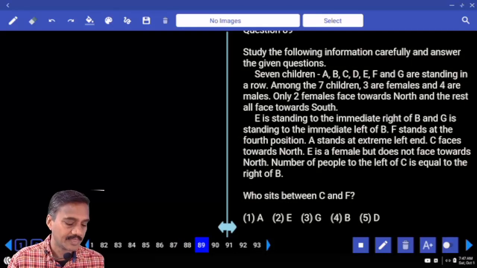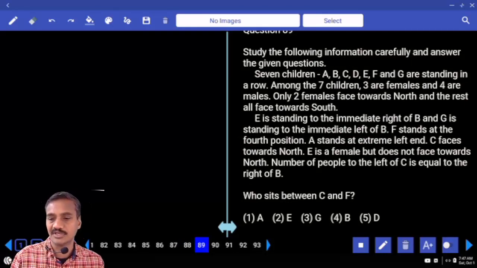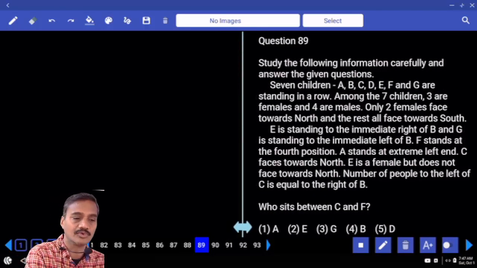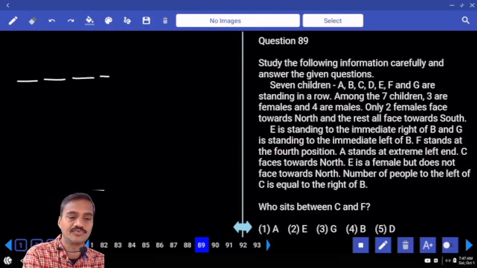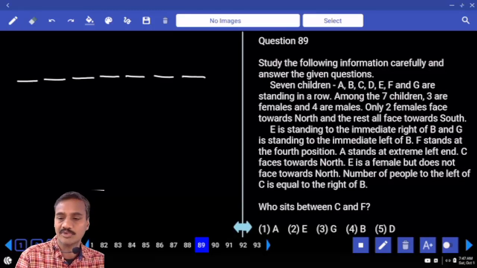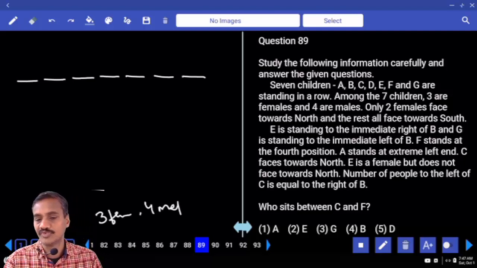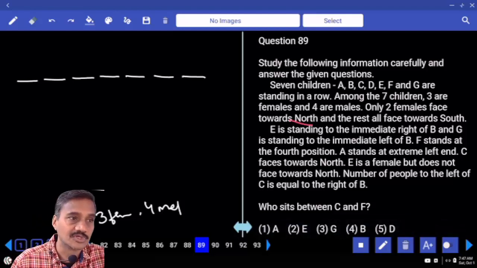Then 89, now here there are 7 children A, B, C, D, E, F and G standing in a row. 1, 2, 3, 4, 5, 6, 7. Among these 7 children, there are 3 females and 4 males. Now 3 females and how many males? 4 males are there. And only 2 females are facing towards north. And all the remaining are facing towards south. How many are facing south?